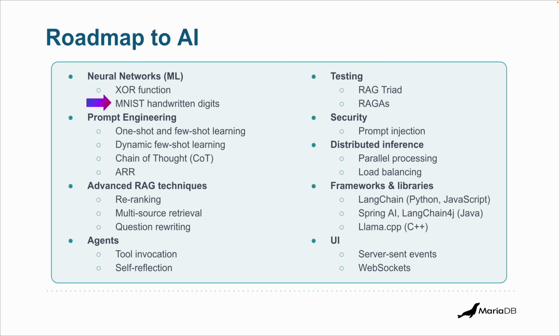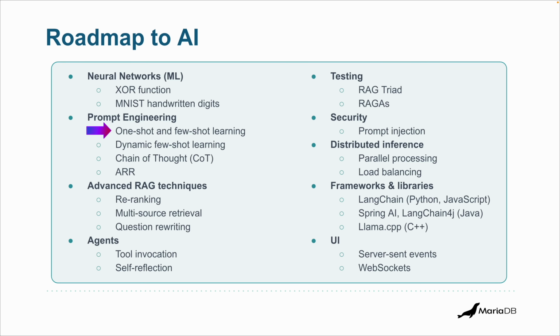On prompt engineering, take a look at the techniques there. This is mandatory. Maybe you know this already, one-shot and few-shot learning, where you give examples of input and output, and then you send the question, and it's going to follow the pattern found from the examples. So one-shot is one example, few-shot is several examples. But there are other very interesting techniques here, like ARR, which is analyzing, retrieving, and reasoning. Basically, you explicitly ask the LLM to analyze the intent of the question and then retrieve the relevant information and reason step by step. And just by telling the LLM this, it results in better predictions.